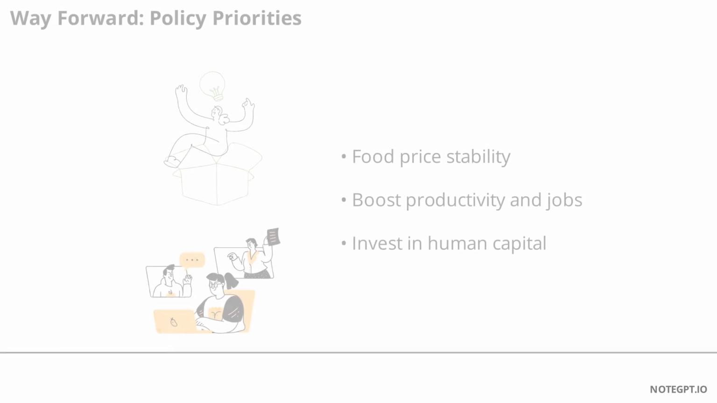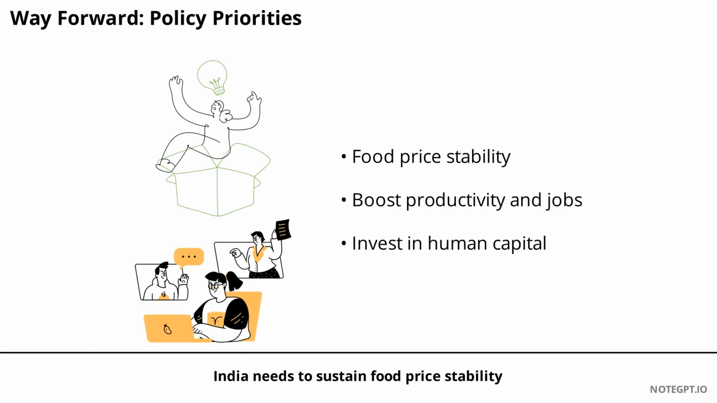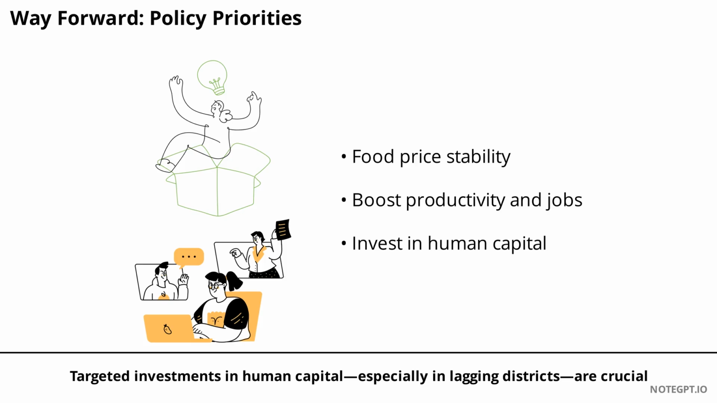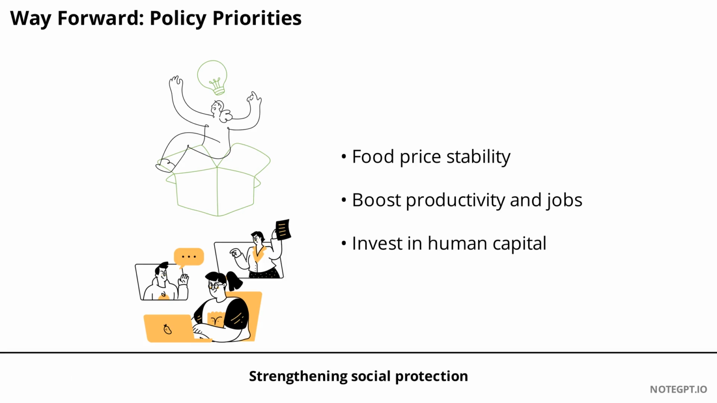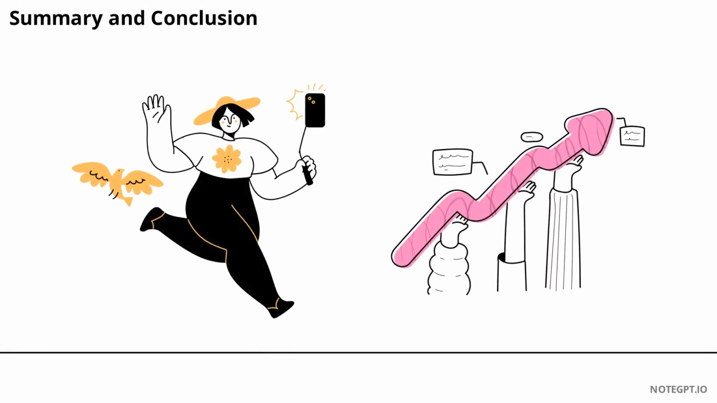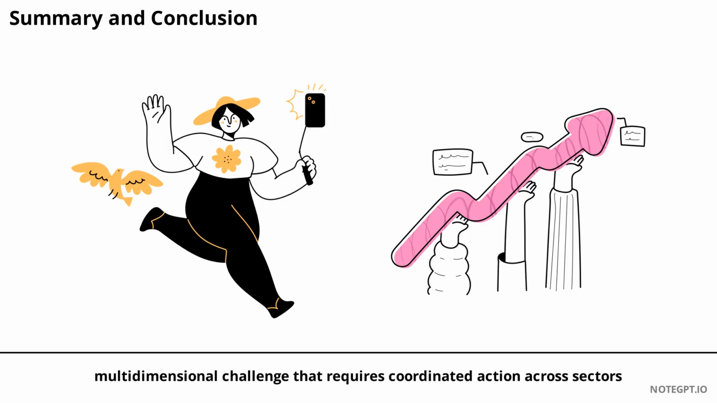Looking ahead, India needs to sustain food price stability, improve storage and cold chain infrastructure, and boost labour productivity through manufacturing and construction jobs. Targeted investments in human capital, especially in lagging districts, are crucial. Strengthening social protection, closing gender gaps in the workforce, and promoting green, resilient livelihoods will help build a more inclusive and sustainable future.